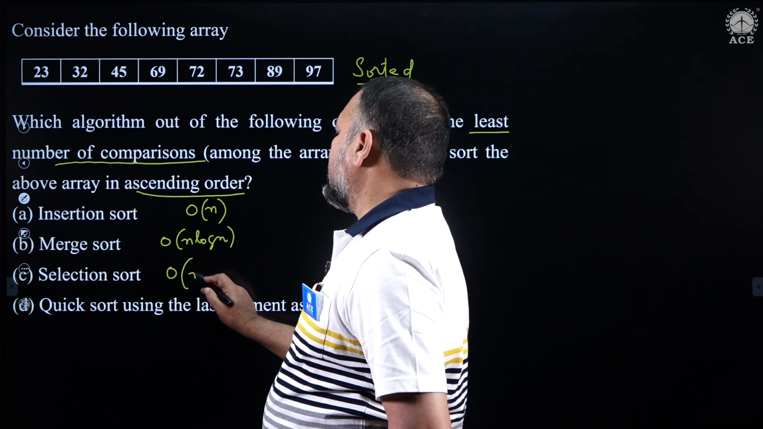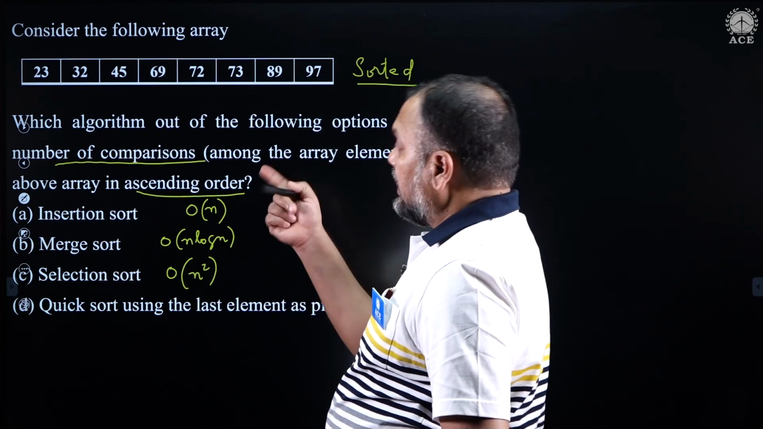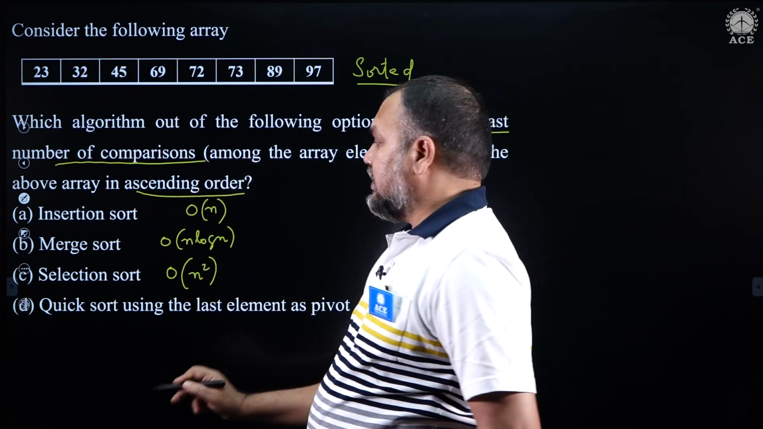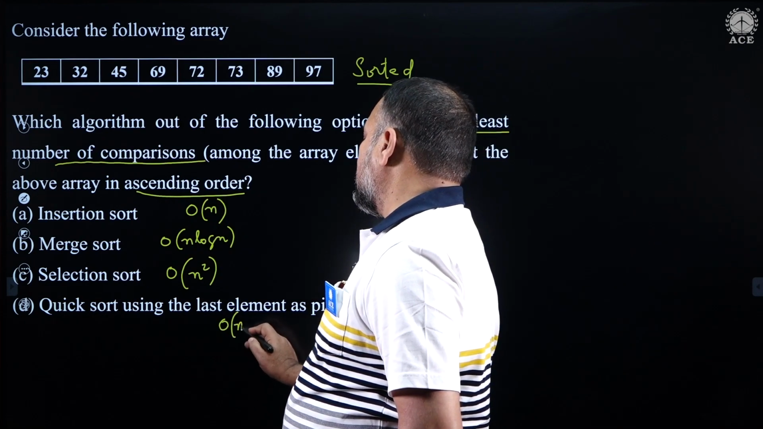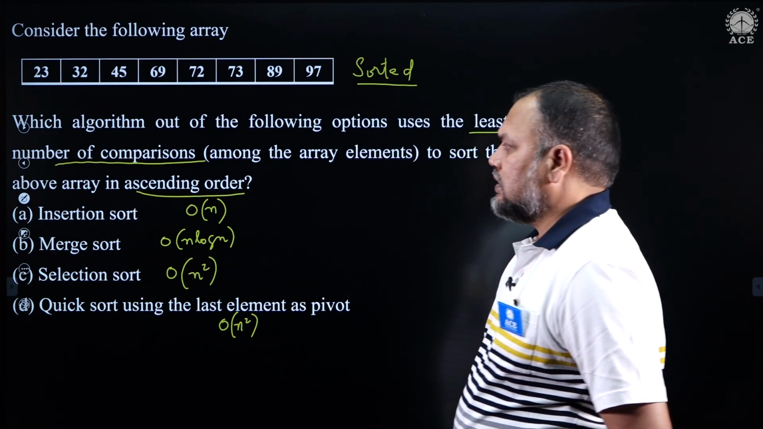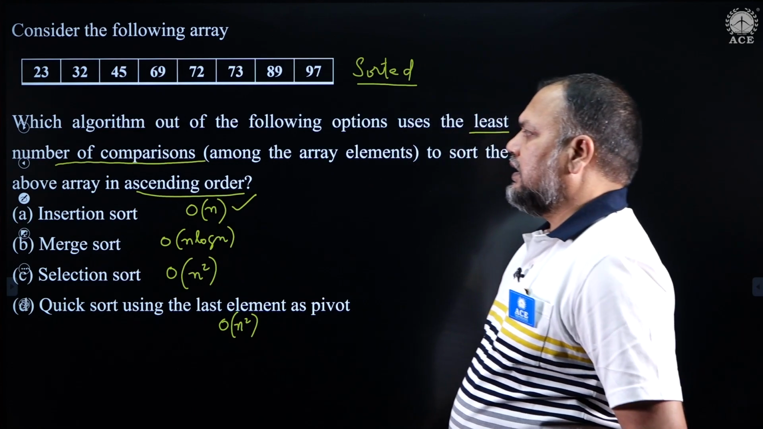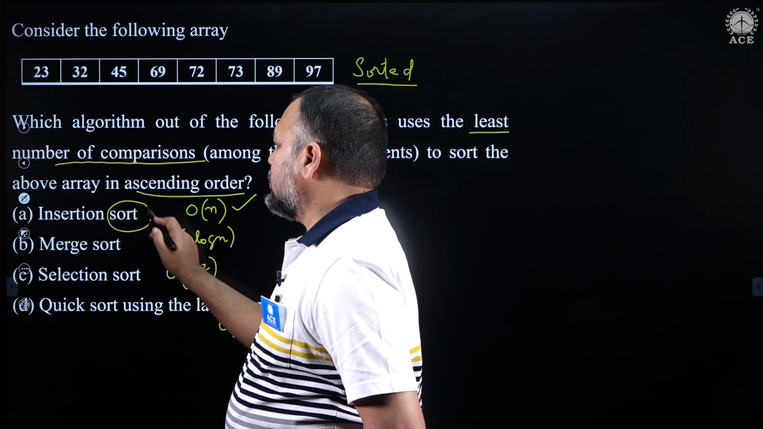Selection sort will always take a number of comparisons of order n square, and quick sort, when the array is already sorted, will behave in the worst case, as we said, taking order of n square comparisons. So, insertion sort is the least among them. So, therefore, clearly the correct answer is insertion sort.